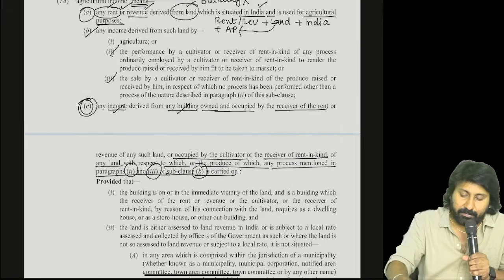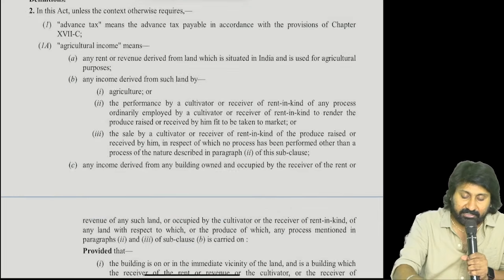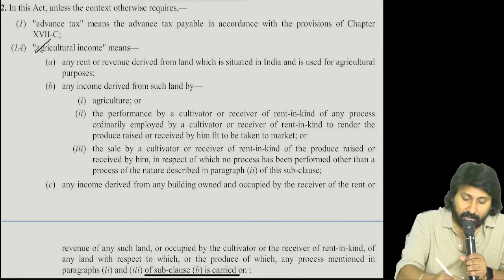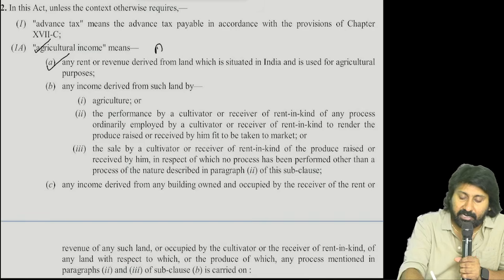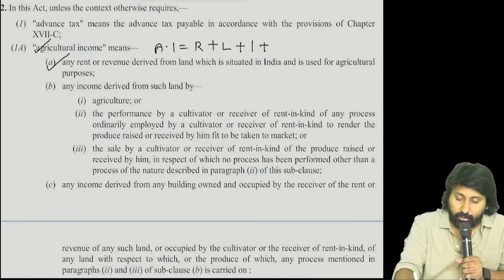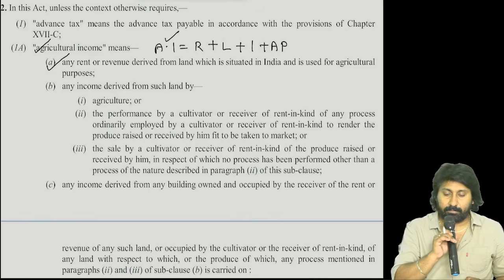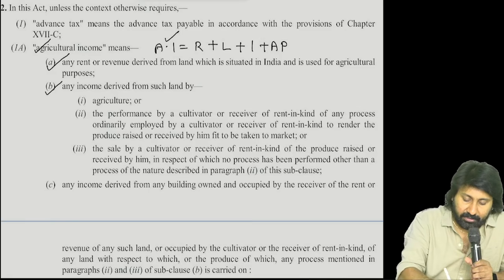Sorry, it might be confusing for everyone. So let me go very slow in understanding the next parts. First of all, you need to answer one question. Did you understand agriculture income clearly? Yes, A point understood or not? Tell all the 4 conditions making agriculture income. Agriculture income equals rent or revenue derived from a land situated in India used for agricultural purposes. Then I call it what income? Income.